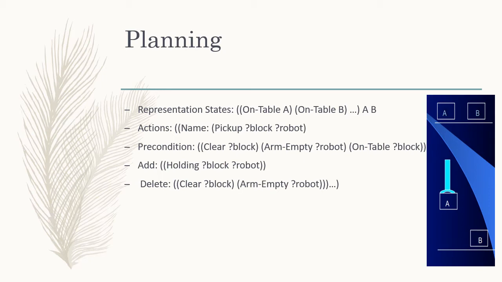Now after holding, A will no longer be clear, so we need to delete this clear. Let's take where R1 is holding block A, so we delete clear A. Also, now the robot arm will not be empty, so after holding, arm empty robot will also be deleted.